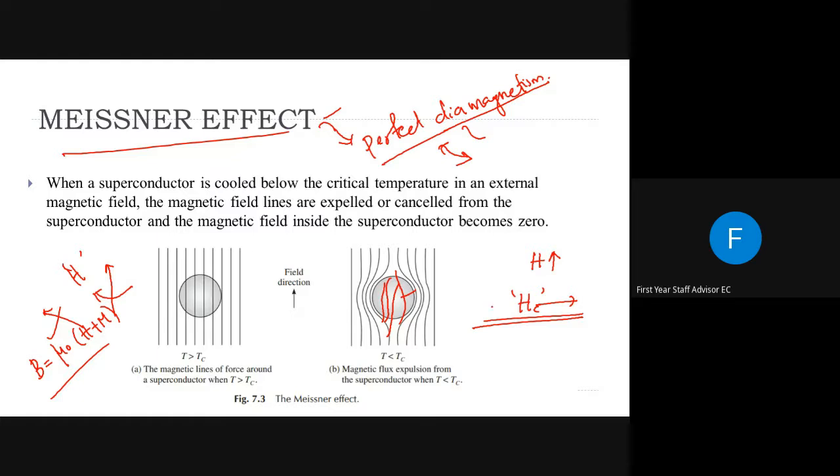So really what happens here is, when we increase the field intensity H, it will try to destroy the superconducting property of this material. So after this critical field H C, the magnetic field lines will enter this material. That means the superconducting property is destroyed. Now this material does not act like a perfect diamagnet. Now it will act like a normal conductor, because the external magnetic field destroys the superconducting property of this material.